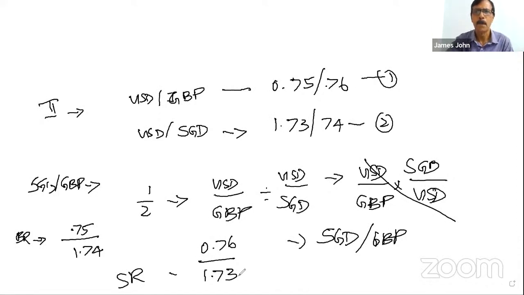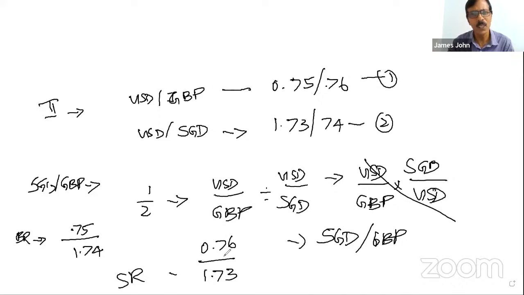Sir, one more doubt. Why are we taking USD SGD, why are we not taking equation 1? Suppose the first equation given is USD over SGD, it is 1.73 or 74. Second given is USD GBP, 0.75/76.